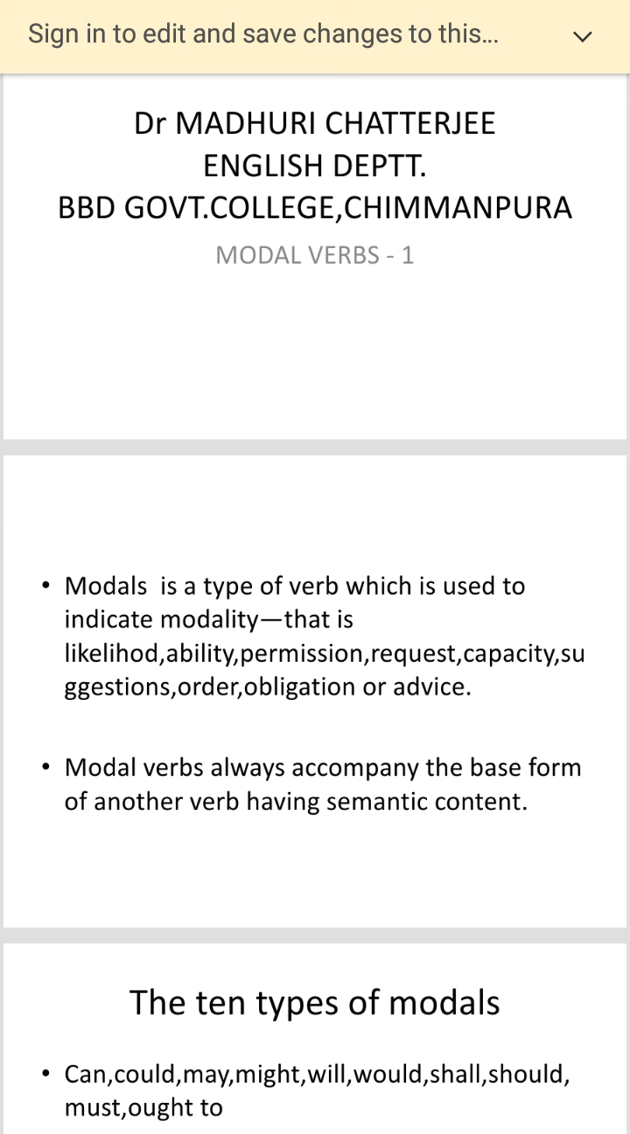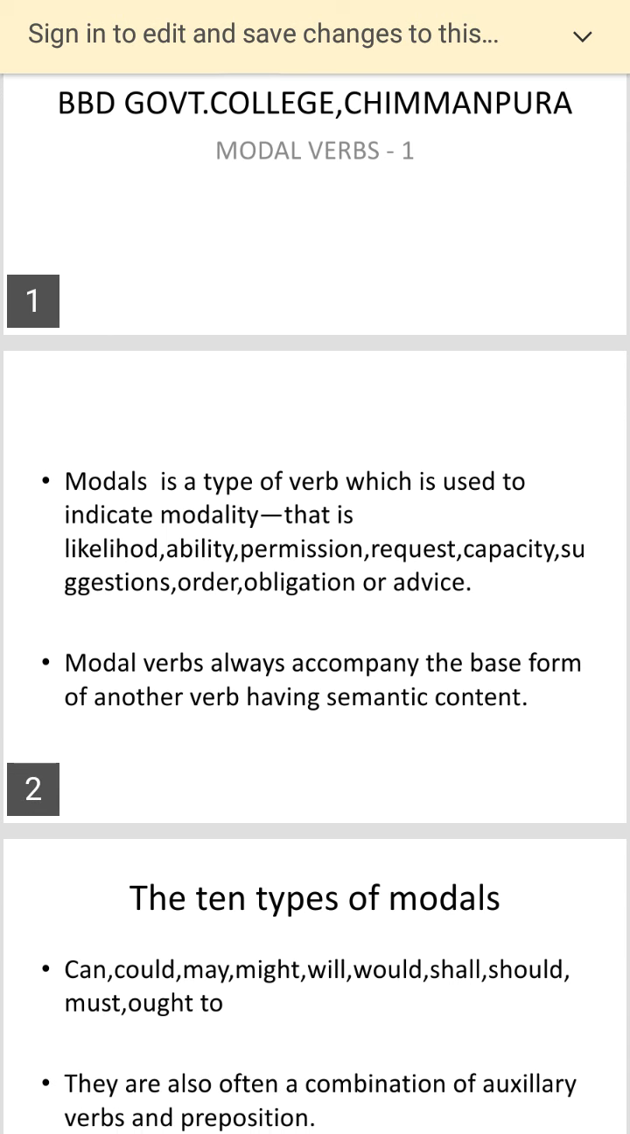Now you know the number of verbs, but there are also the main verbs like run and sit and walk and talk. But before that, we usually put a helping verb, which is and are and was and were and all that. But sometimes we also use what is called the modals. Modals are always verbs which accompany the base form of another verb having semantic content. Now, let me explain what the modals are and you'll immediately get the point.